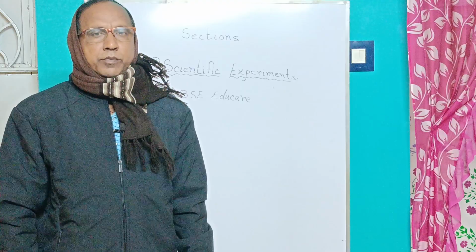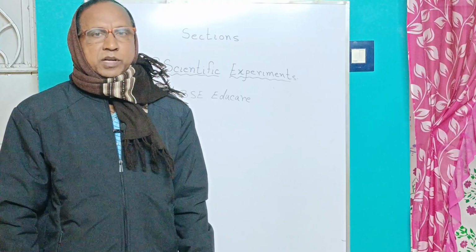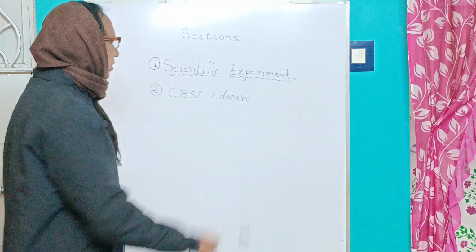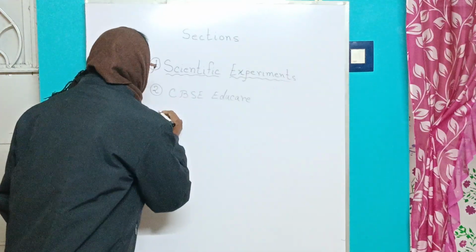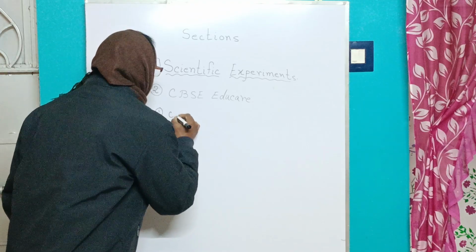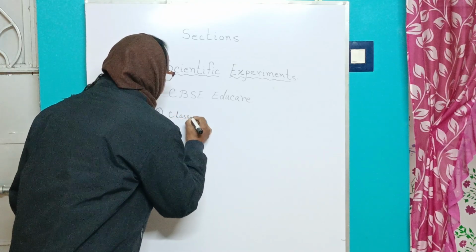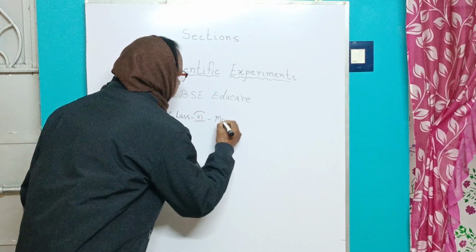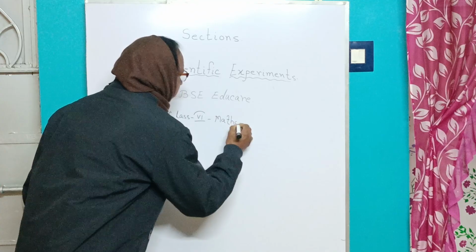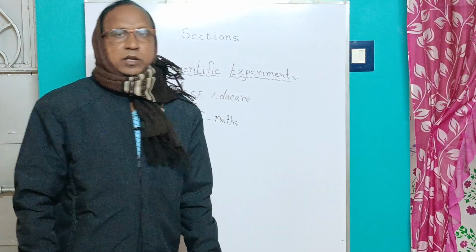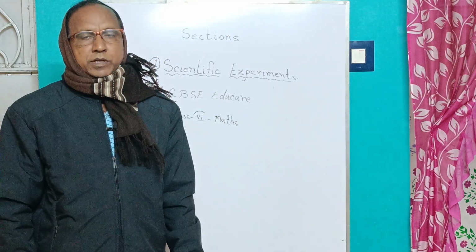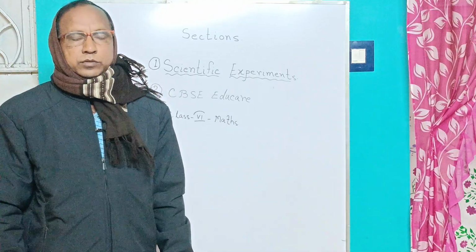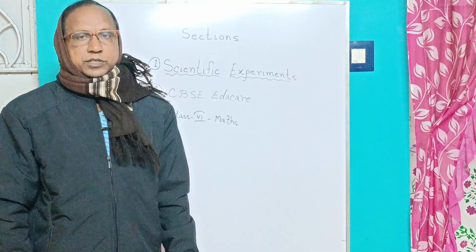And in the second section, that is CBSE Educare, you will get the subjects of mathematics and science from class 6 to class 12. We have already completed class 6 maths. After that, we will complete class 7, then 8, 9, 10, 11 and 12, both maths and science.